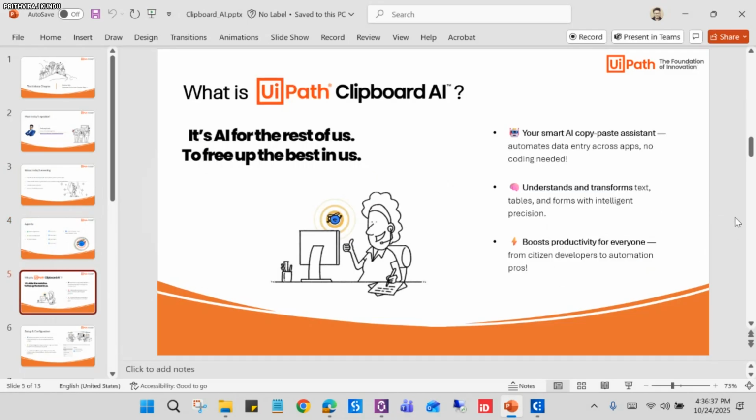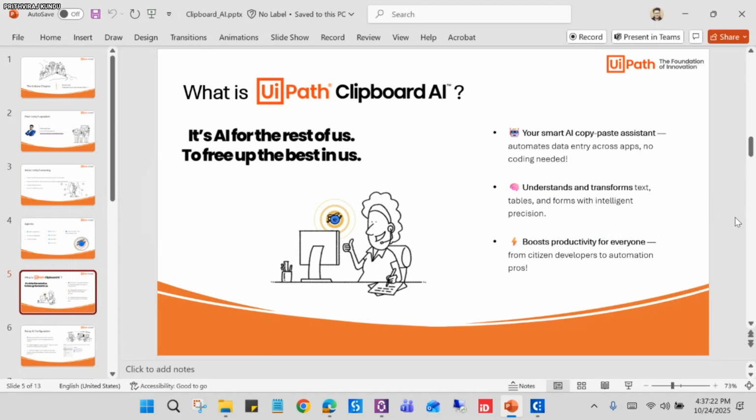Let's start. There is a tagline from UiPath: it's AI for the rest of us, to free up the best in us. By this line, you can easily understand that it's our day-to-day copy-paste smart assistant. Basically, it works on GenAI and computer vision. It is a product from UiPath, and it also acts as a standalone application, by which we can intelligently copy and paste between two data sources. And as you can see, it can work on unstructured data as well as semi-structured and structured data.